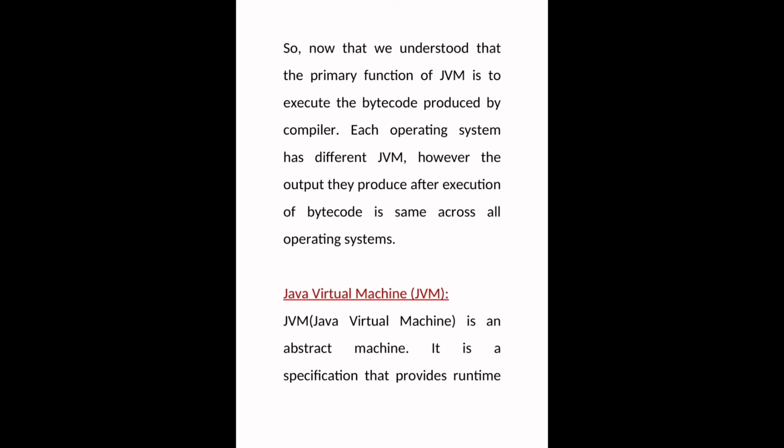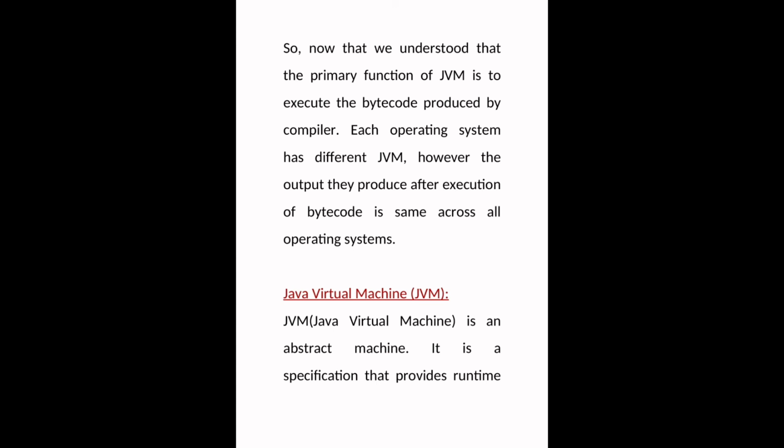Each operating system has a different JVM. However, the output they produce after execution of bytecode is the same across all operating systems. Every computer has compilation software and Java virtual machine software.